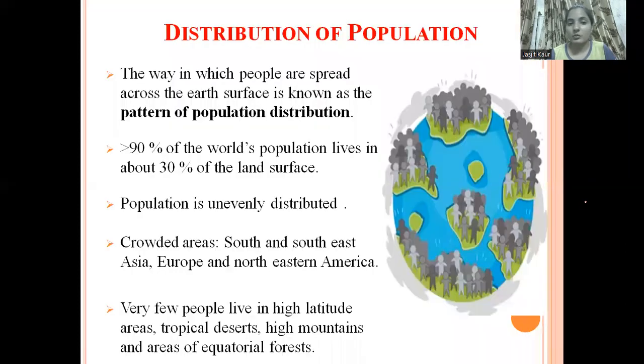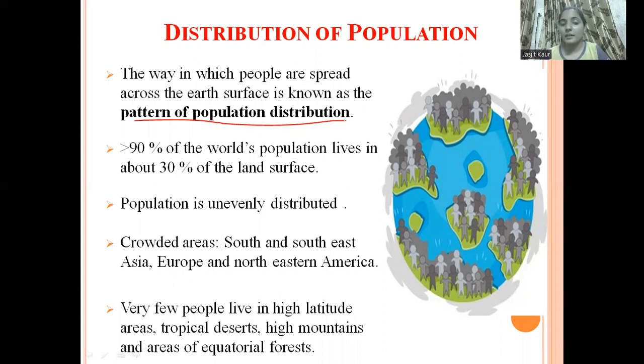So we will see what the distribution of population is and how people are distributed over the Earth's surface. The way in which people are spread across the Earth's surface is known as the pattern of population distribution. One area has a high population, whereas another area has a low population. So how the population is distributed into different areas, in what pattern, will be called distribution of population or pattern of population distribution.